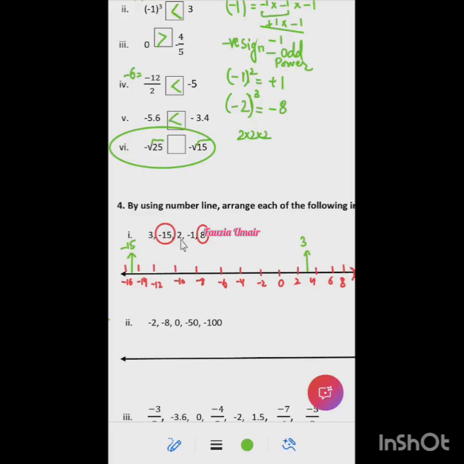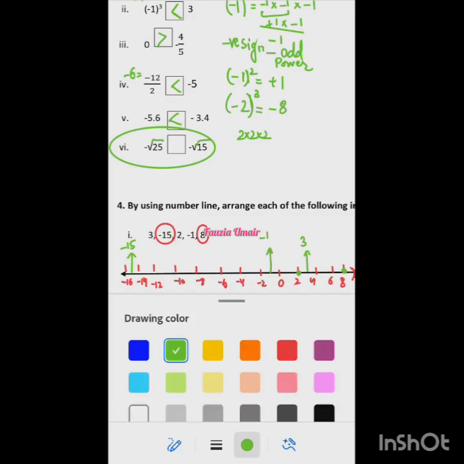So now, where is 2? Ma'am, after 0, this is 2, right? There is no need to put an arrow. Just 2 is exactly here. Where is minus 1? Between 0 and minus 2. So this is minus 1. And where is 8? 8 is exactly on this point, right? Yes, ma'am. Can you see? I have labeled all of them precisely on the number line, right?